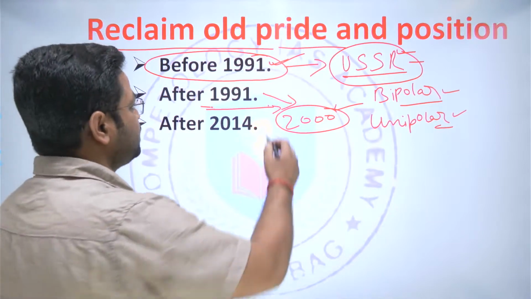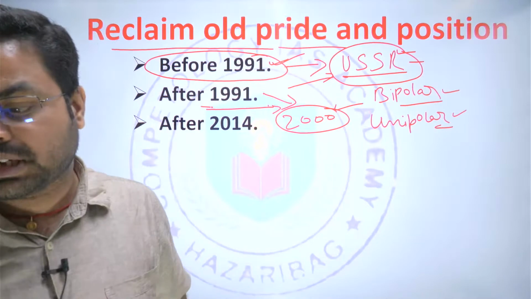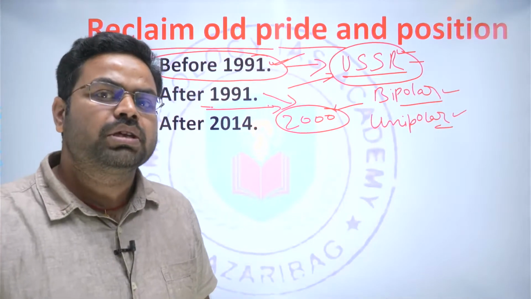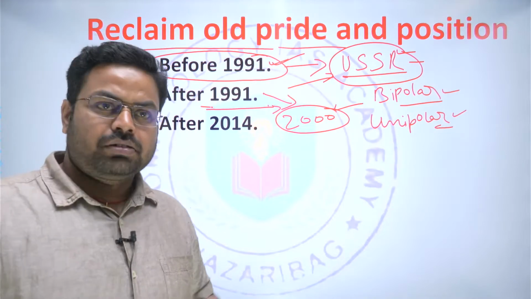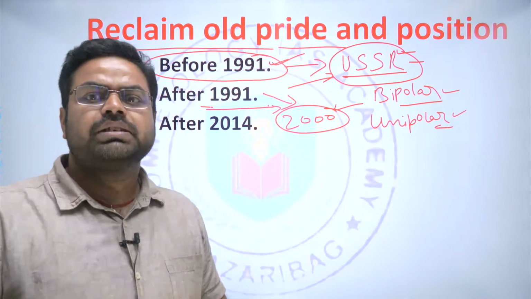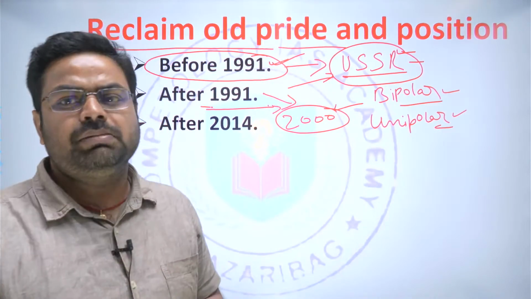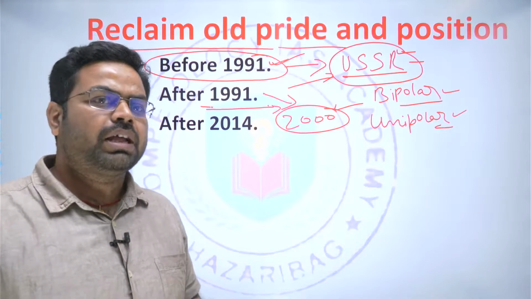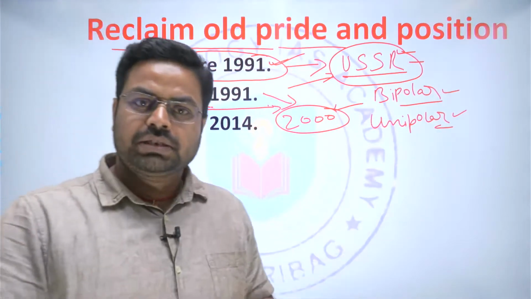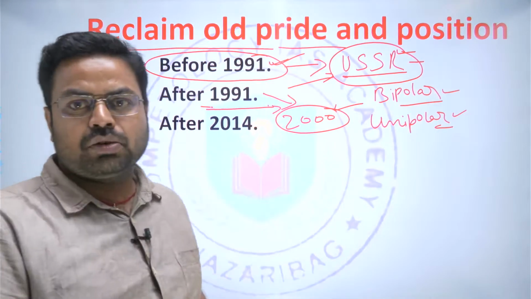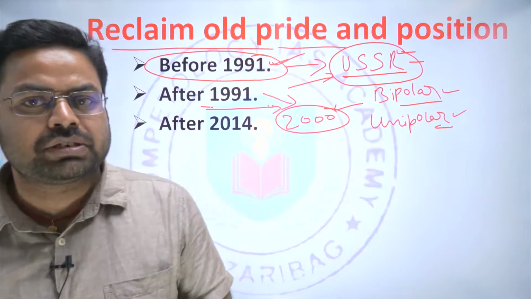And what was the situation? Even after the disintegration of the USSR, most of the former USSR countries were in close contact with the Russian government. They were constantly taking the decisions of the Russian government as their own decisions. They were fulfilling the demands of the Russian government. They were helping the Russian government, like what Belarus is doing right now. These things were done by those countries that came into existence after the disintegration of the USSR.